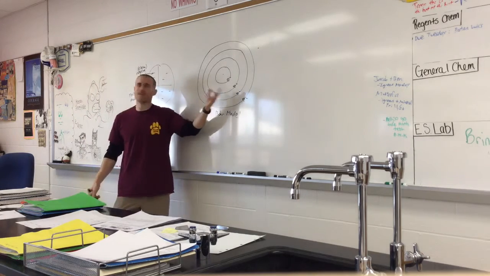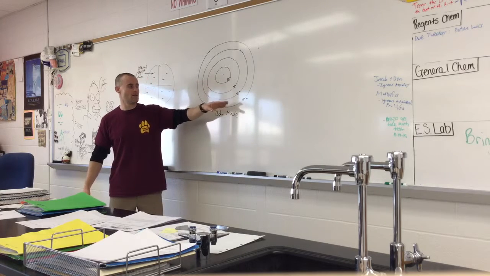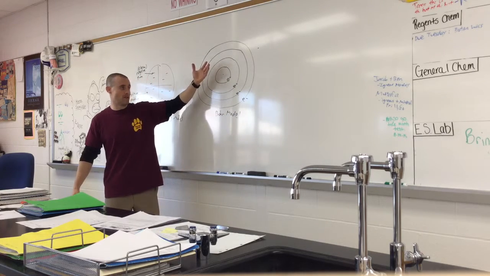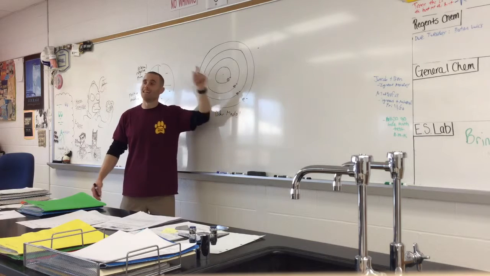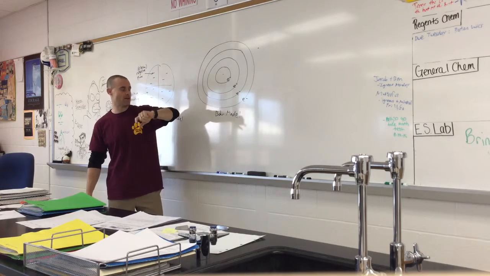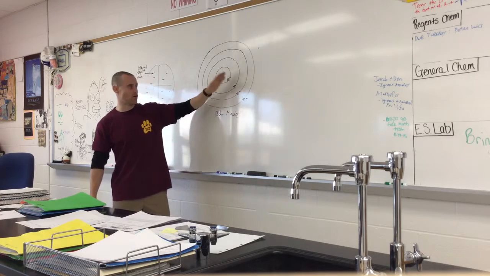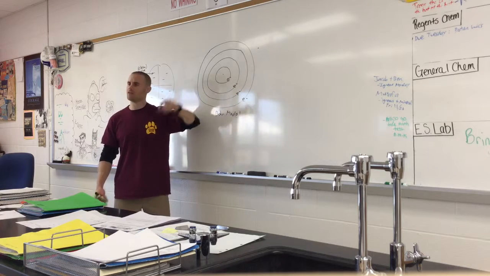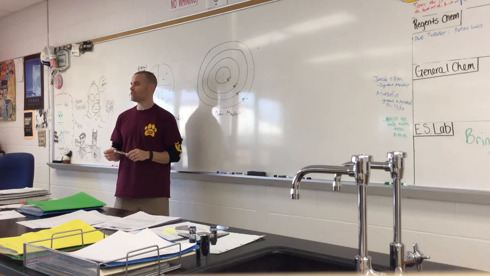So I guess he did say that. He did say there were levels, so that was very, very good for back then. But they do not orbit. I'm going to make it very clear, they do not orbit, but there are these levels. And you guys remember how many electrons per level?